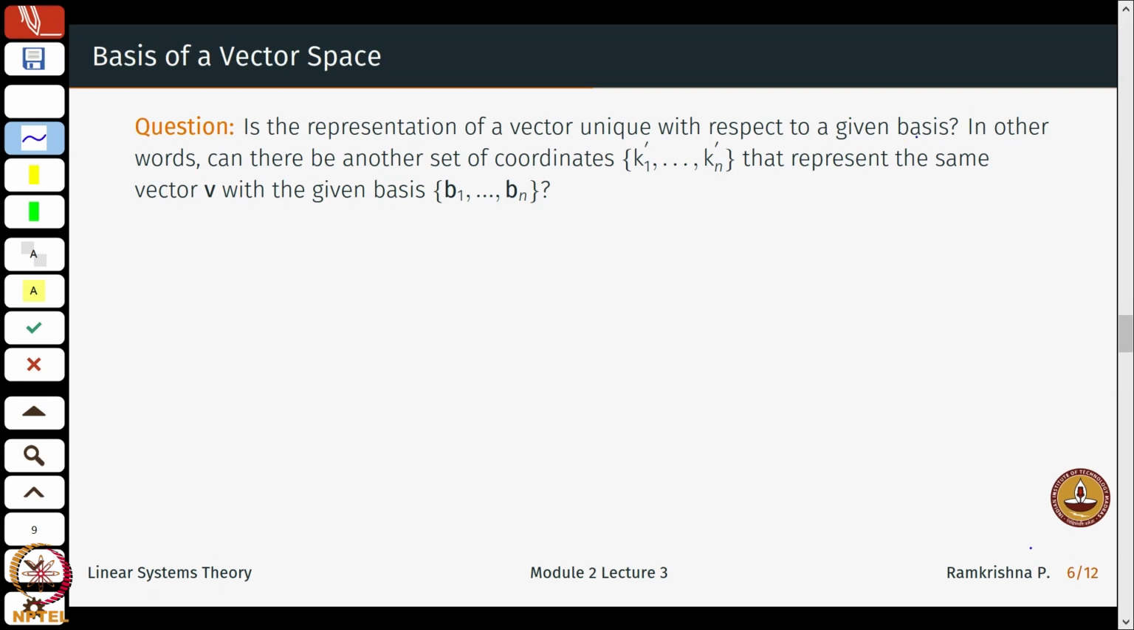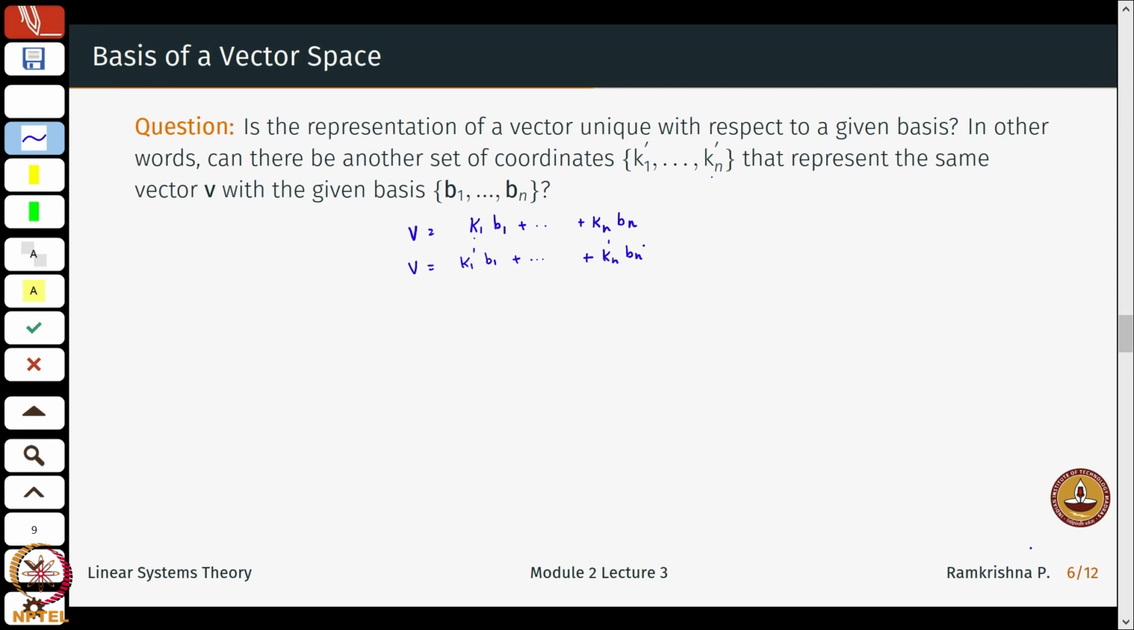So what does it mean? Can there be another set of coordinates k1 prime till kn prime that represent the same vector v with this basis? So what is given to us is the following. I have a vector v which can be written as k1 b1 until kn bn, with respect to the basis b1 till bn, and the coordinates or coefficients are k1 till kn. Now the question is, can I write the same vector v with some other coefficients, k1 prime b1 plus kn prime bn?